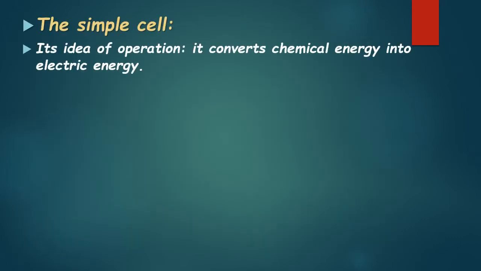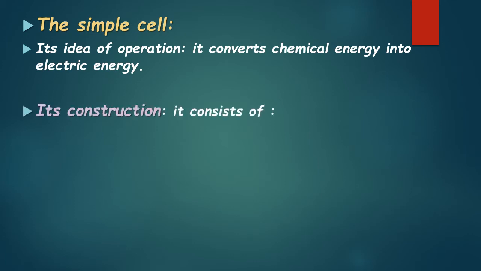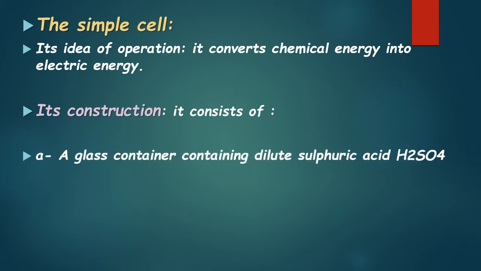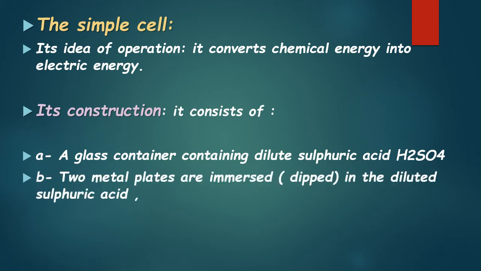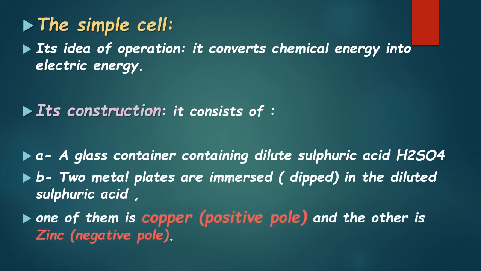Let's talk about the simple cell. Idea of operation: it converts chemical energy into electric energy. Its construction: it consists of a glass containing dilute sulfuric acid, H2SO4. Two metal plates are immersed in the diluted sulfuric acid.